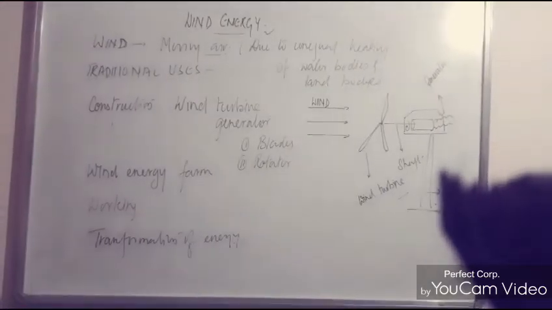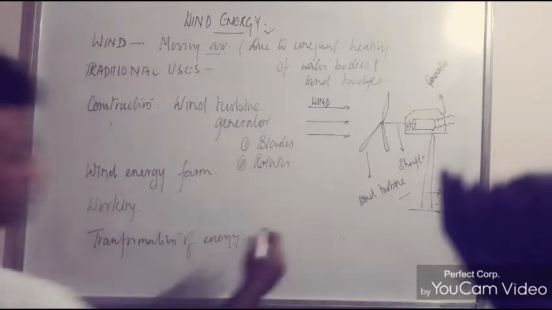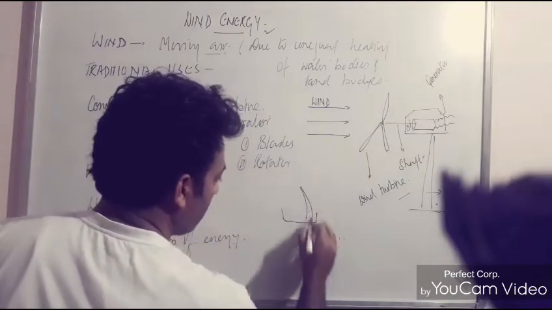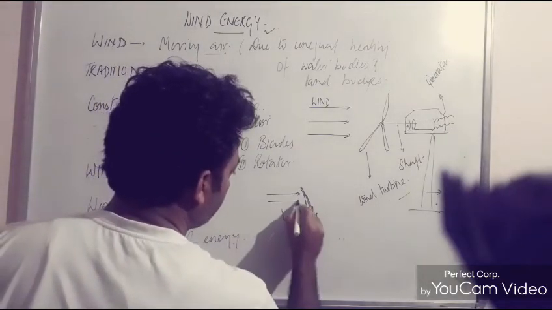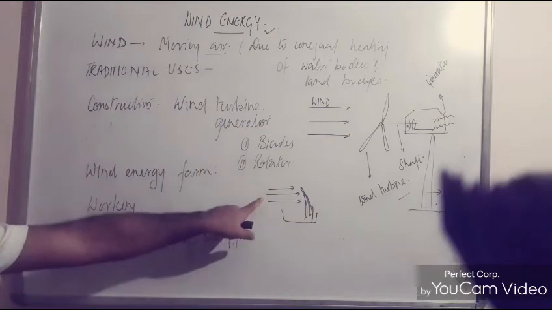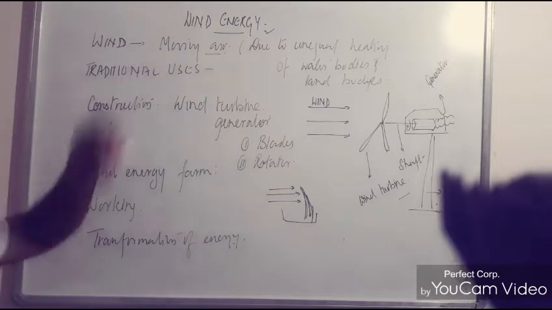to another place. Now, earlier the wind energy was used to propel sailboats. If you cannot picture sailboats, a sailboat used to be like this, and a cloth like this was fixed on it, so that the sail used to propel by itself because of the moving air. So the first traditional use that you will write if it comes in the exam is, it is basically used to propel the sailboats so that transfer of people or transfer of some other products could take place via ship.